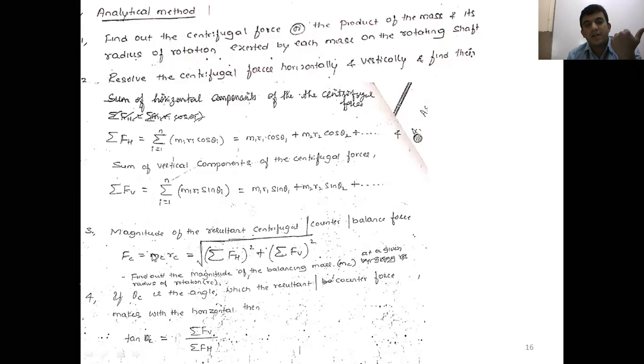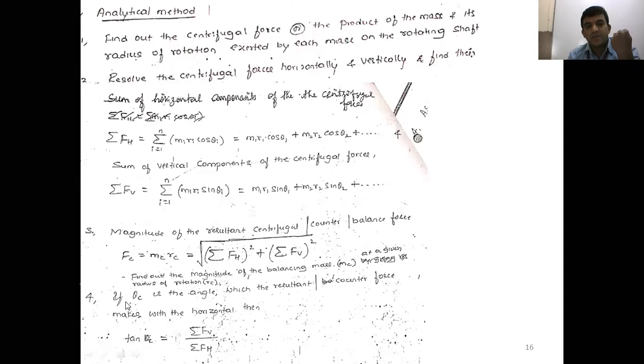Third step, determine the magnitude of the resultant centrifugal force, or counter force, or balancing force. As you know, Fc is equal to mc rc, which is equal to the square root of summation of FH squared plus summation of FV squared, by applying the Pythagoras theorem. So Fc squared is equal to this. Then take the square term to the right side, and it becomes a square root. For a given value of rc, we can easily find the quantity of the counter mass mc. That is the third step.